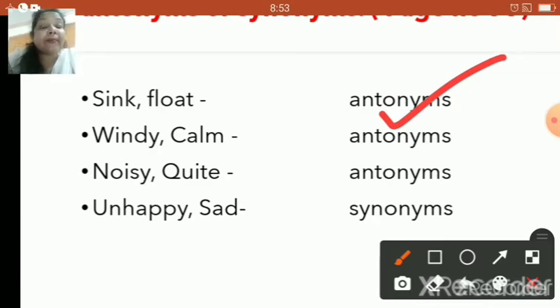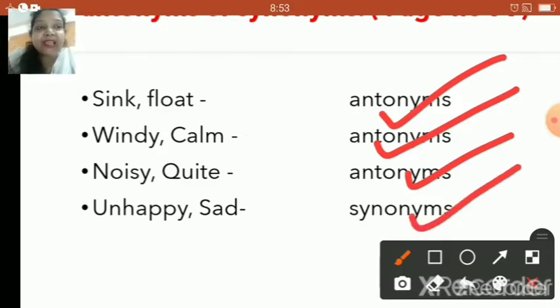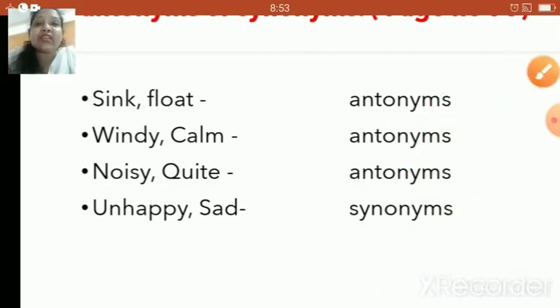Next words. Windy, calm. Alright, again these two words are almost opposite. So these are nothing but antonyms. Next one. Noisy, quiet. Noisy and quiet again, these are opposite words. So these are antonyms. Next one. Unhappy, sad. Okay, now children, unhappy and sad, almost same meaning. So these are the synonyms, right? Correct. So see, it was very easy and it was a great fun doing this activity, isn't it, children? Now, let us go ahead and check with the next one.